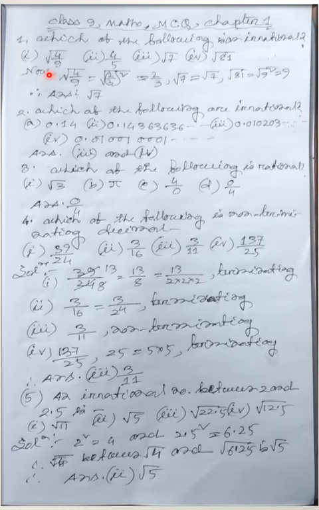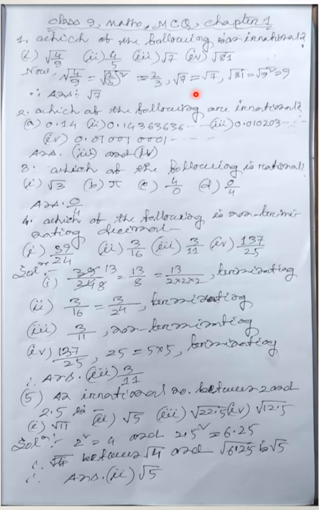Now see, root over 4 by 9, it is a square number because 4 means 2 square. You can write 2 by 3 whole square: 2 to the 4, 3 to the 9. That's why it will be a whole square. Square and root cancel, so 2 by 3 will come out from the root. That's why it is a rational number, not irrational.